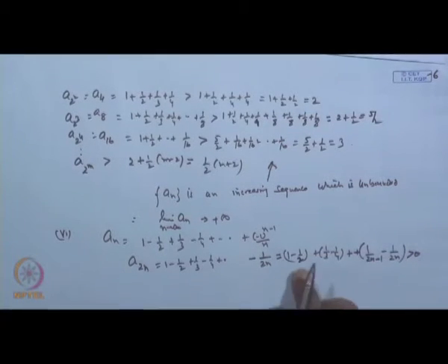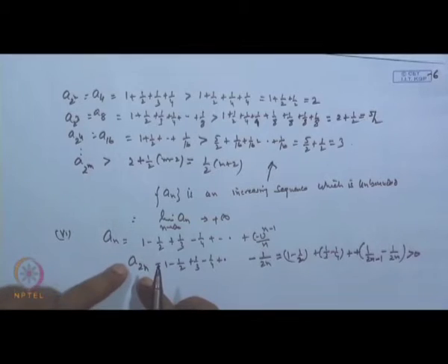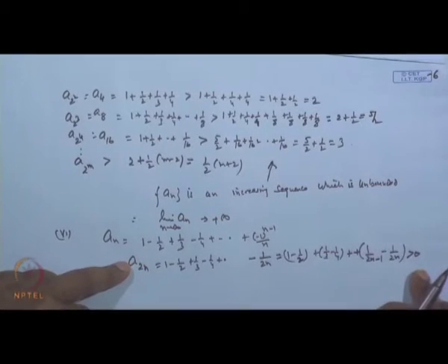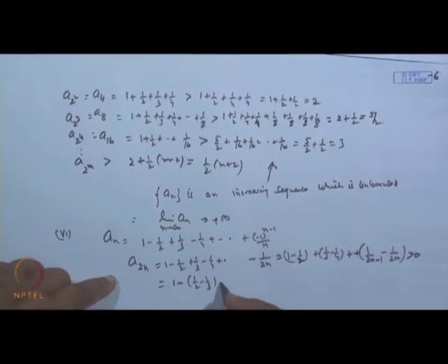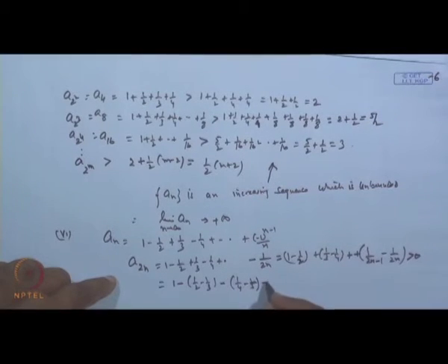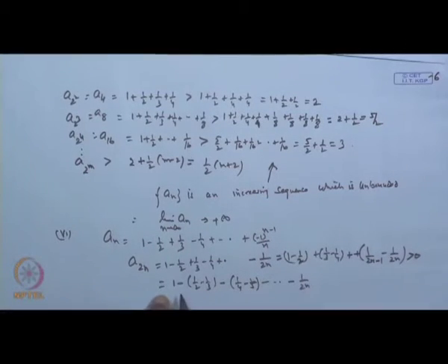Each one is positive. So, the sum of the even terms comes out to be greater than 0. This can also be written as 1 minus half minus 1/3 minus 1/4 minus 1/5 and so on, and the last term will be 1 by 2n. Now, these terms are positive, so you are subtracting a positive quantity from 1. So, it will be strictly less than 1.